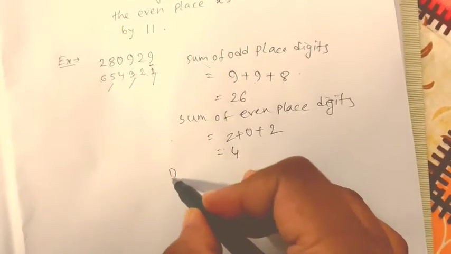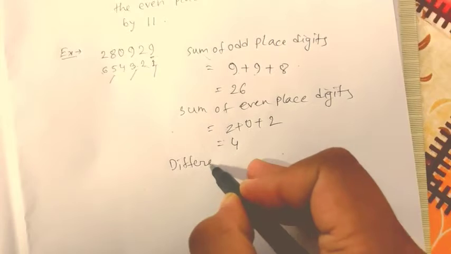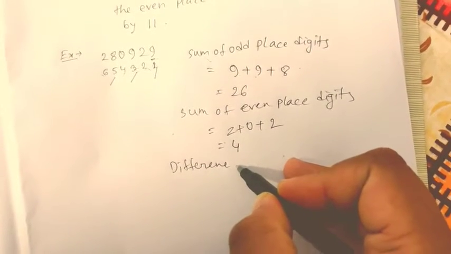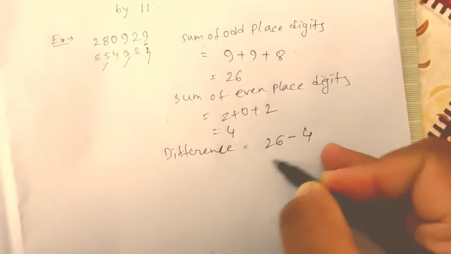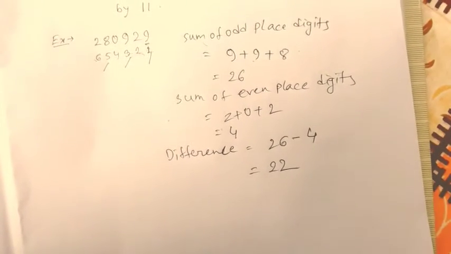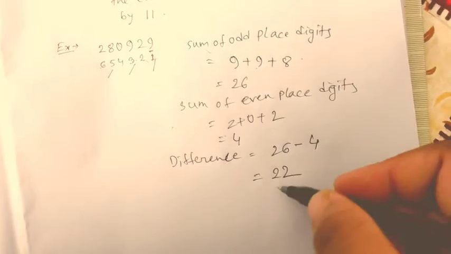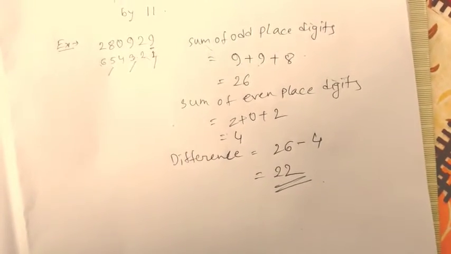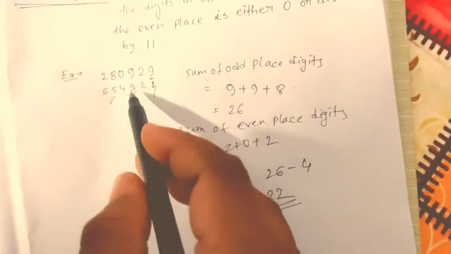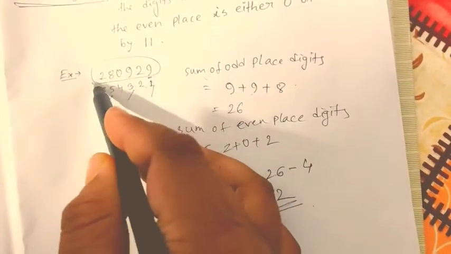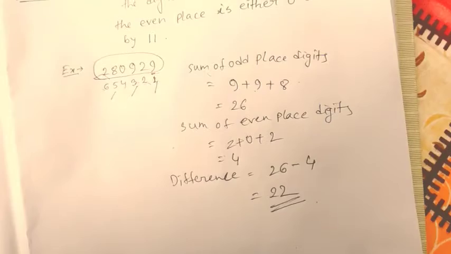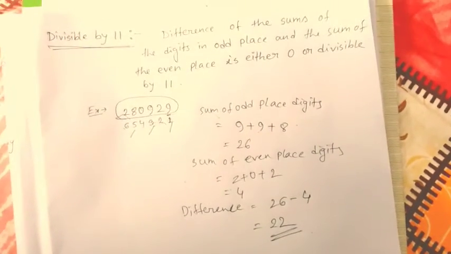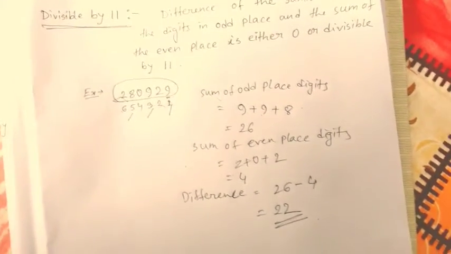So what is the difference? The difference is 26 minus 4, that is 22. The difference is 22, which is divisible by 11, obviously. So the whole number will be divisible by 11. The given number is divisible by 11. So this is the divisibility rule for 11.